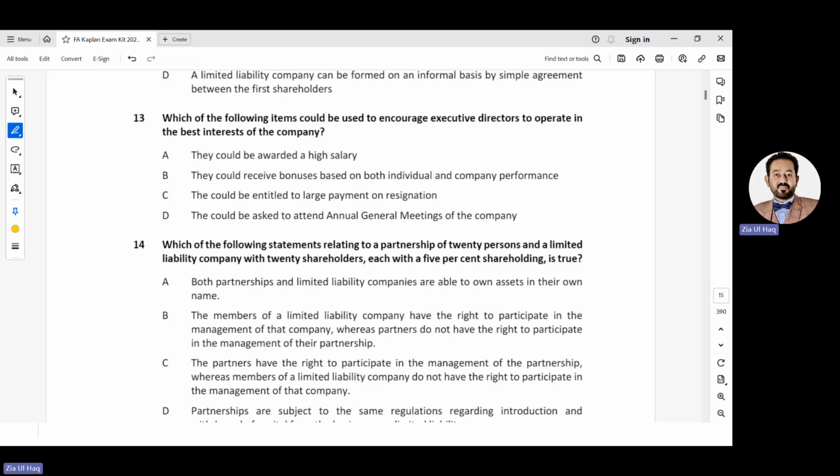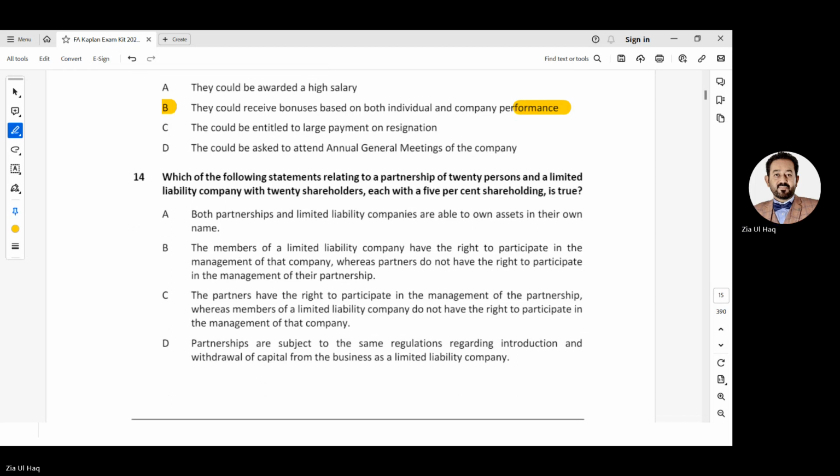No. They could be asked to attend the annual general meeting of the company. Directors can consider what is best for the company not based on salary, not based on a large resignation payment, not to attend the AGM. I think if they have a bonus based on company performance, obviously they will perform to achieve their bonus. So they will get a bonus and the company's best will be achieved accordingly.